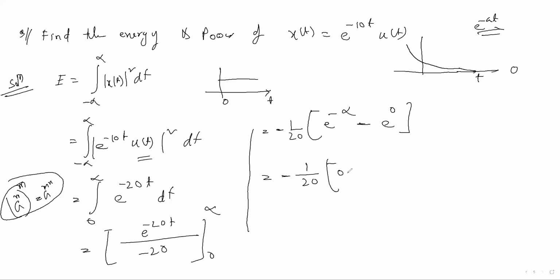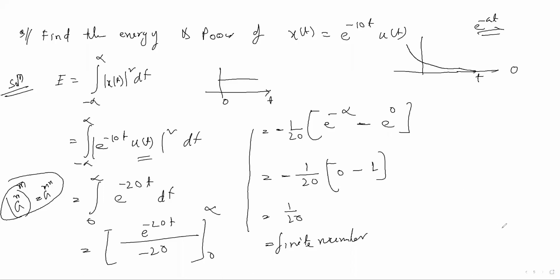So you can put here 0 minus e to the power 0, which is 1. So minus minus plus, the value will be 20. This is a finite number. That's why we find that the energy is finite. Okay, now come to what the power of this signal is.